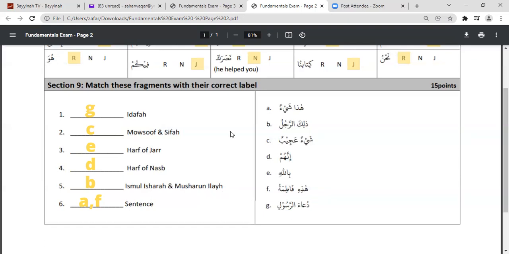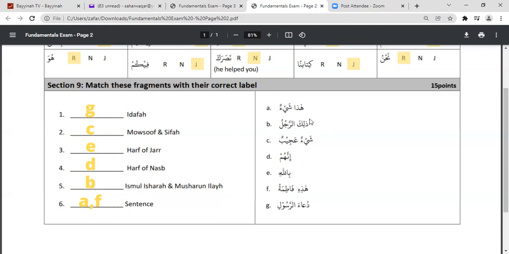Okay, so over here, if we see haza shay'un, haza, that is the ism ishara, is not followed by alif lam. So this is not. Zalika rajulu: zalika is again ismul ishara, and it is followed by alif lam. So this is basically the ismul ishara and musharun ilay. Okay, now we are left with the first, that is A, and the second last, that is F.